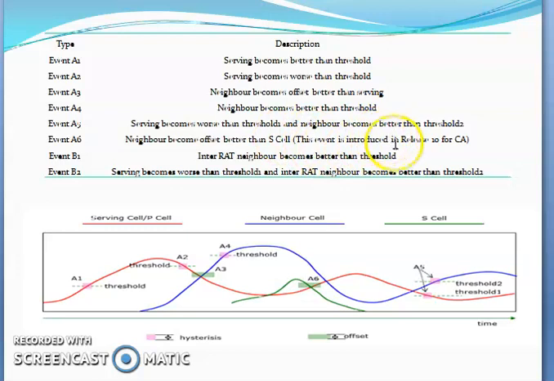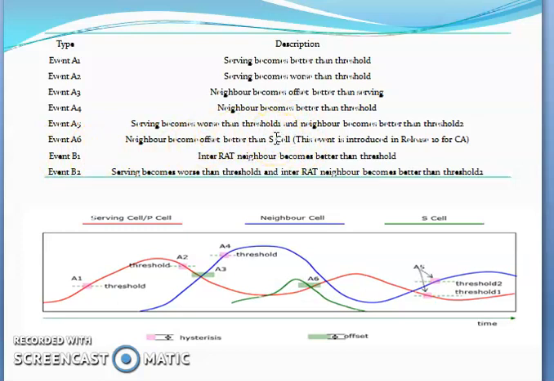Okay, event A6: neighbor became offset better than the SCell. This event was introduced in the release for carrier aggregation, CA. If carrier aggregation is running, then event A6 will be triggered according to the criteria, whatever you decided, depending on your CA. SCell means secondary cell, between primary and secondary cells. The neighbor became offset better than the SCell. Whatever the offset is, 3 dB or 5 dB, if it is better, then A6 will be triggered, and that is also based on RSRP or RSRQ.